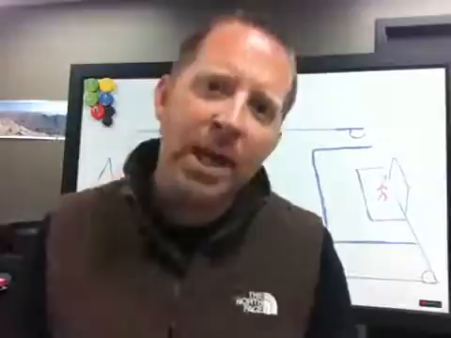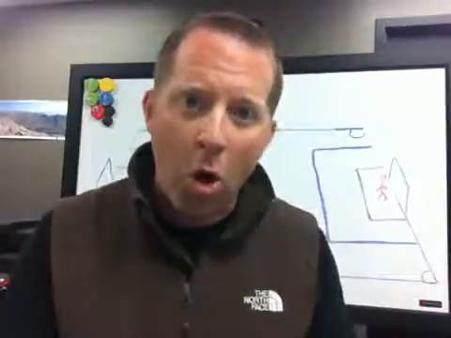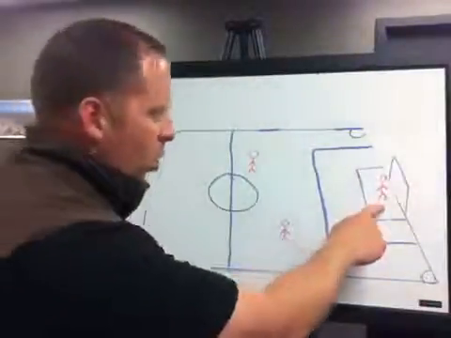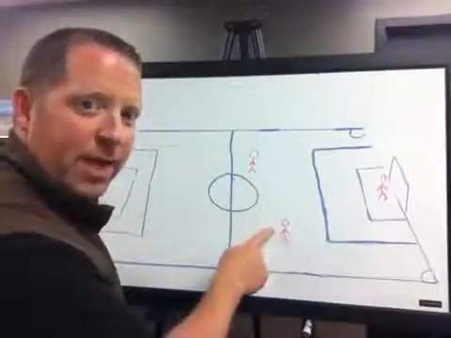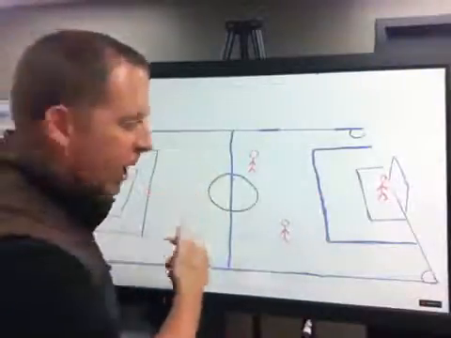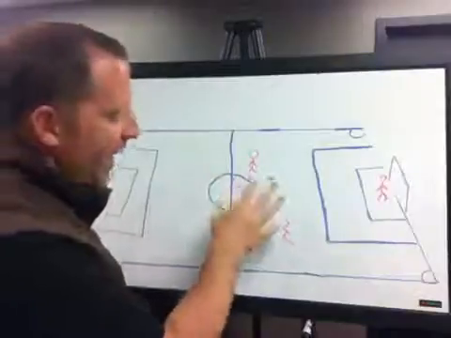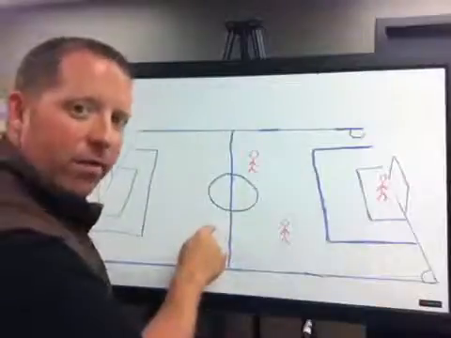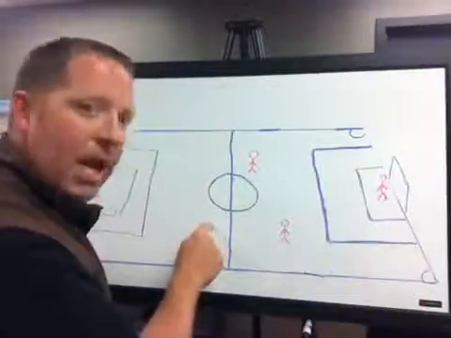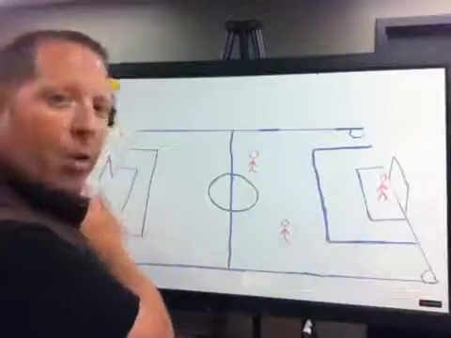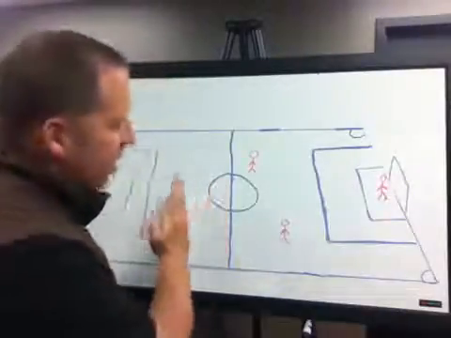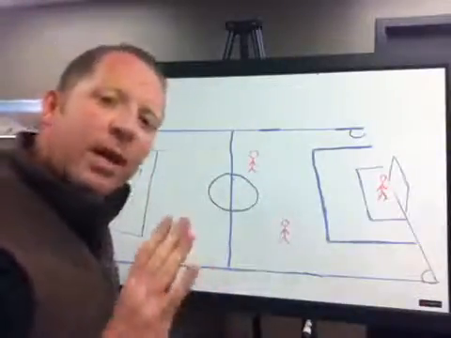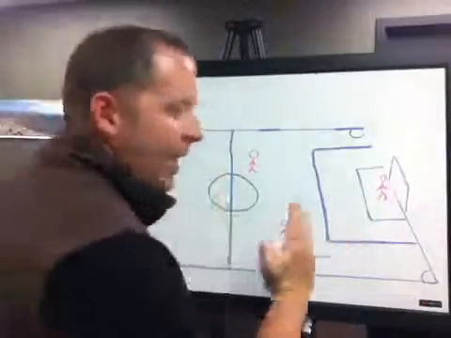The first thing we want to establish is that offside can only be called on the attacking end of the field. So let's look at the field here. Let's say here's our goalie and here are a couple of defenders for the red team, and they're going this way to my left. Offside on the attacking team can only be called on this end of the field. If there's an attacking player on their own side of the field, deciding that they're defending, offside cannot be called no matter how in the offside position that person is. As long as they're on their end of the field, the end that they're defending, offside cannot be called. So the rule is only enforced on the attacking side of the field.